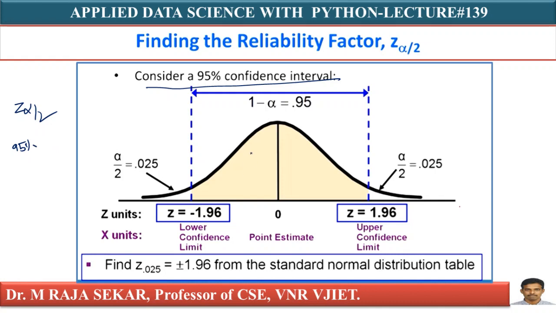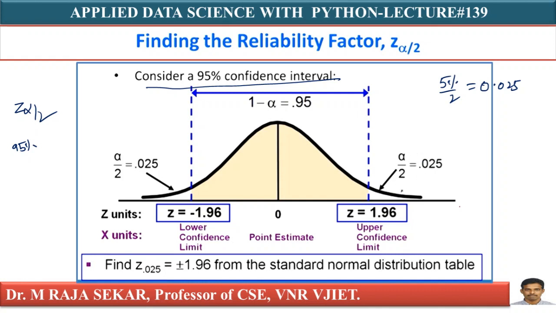When you divide this 5% by 2, you will get 0.025. The left hand side you will get 0.025 and the right hand side you will get 0.025. When you look at the Z table, when the right hand side is 0.025, the corresponding Z value is 1.96.